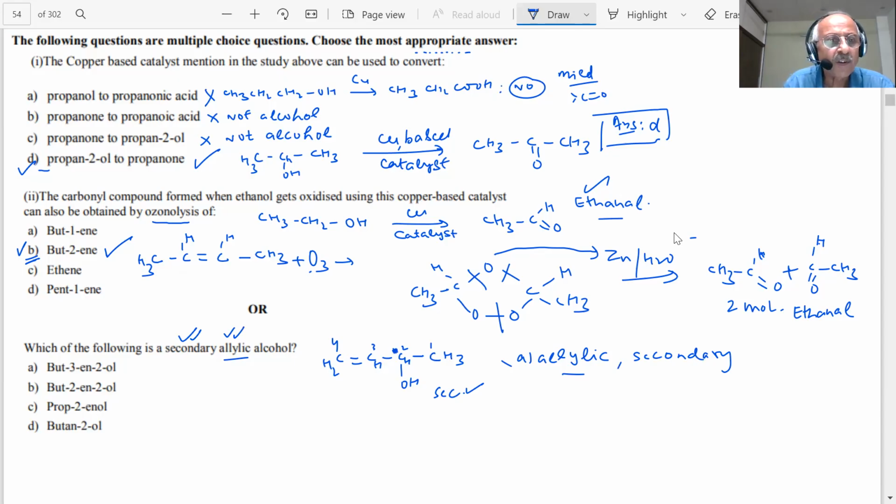Therefore, when you draw the structures of each one of them, students, they will be allylic, but they may not be secondary. So 2 conditions were there. How many conditions were there? 2 conditions. So you see that if I don't read it correctly, I will be in trouble. Because you are lucky, the first one is that. There is another one which is also allylic, but that is not secondary.